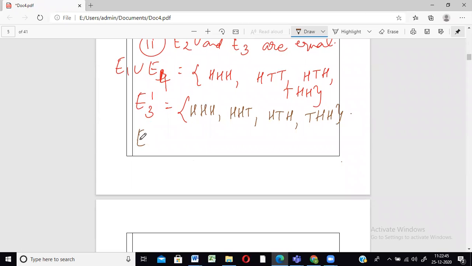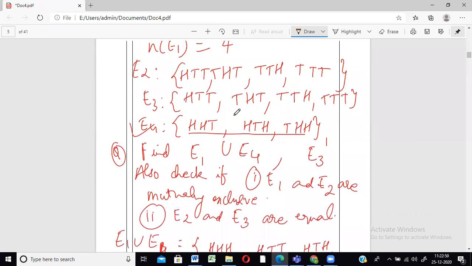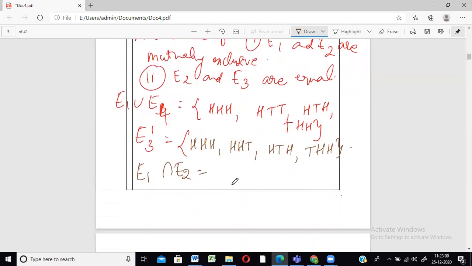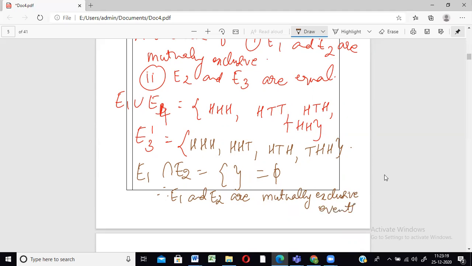So let us see. E1 intersection E2. What is that? Are they having anything in common? Let's check. HHH is not there, HHT is not there, HTH is not there, TTH is not there. Okay, so they don't have anything in common, right? So E1 intersection E2 is nothing, right? So that's equal to phi. So yes, E1 and E2 are mutually exclusive events.